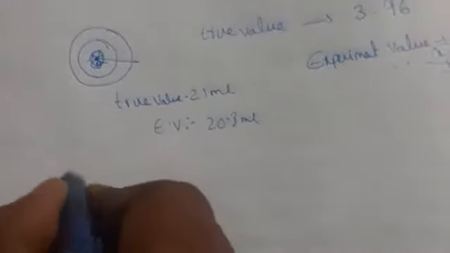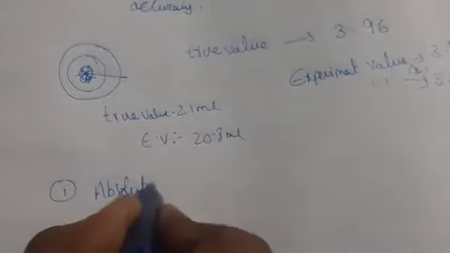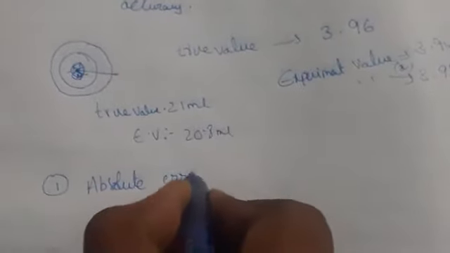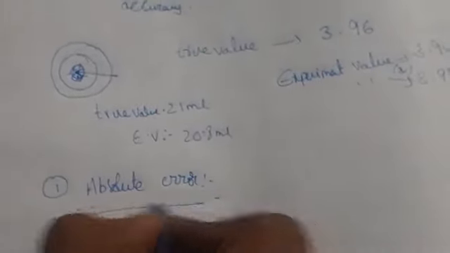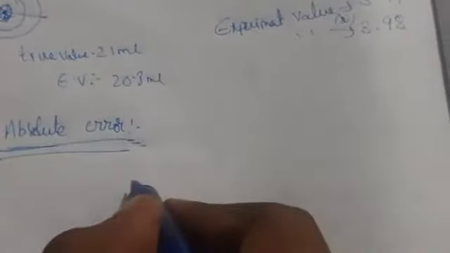This accuracy consists of two types: one is absolute error, another one is relative error. So absolute error is nothing but the difference between the measured value